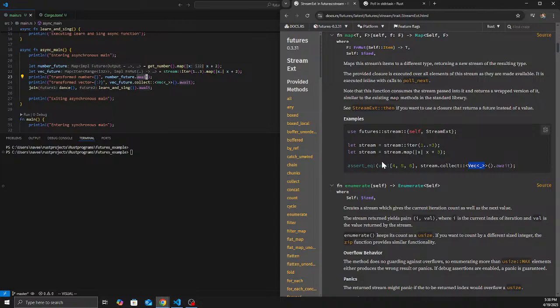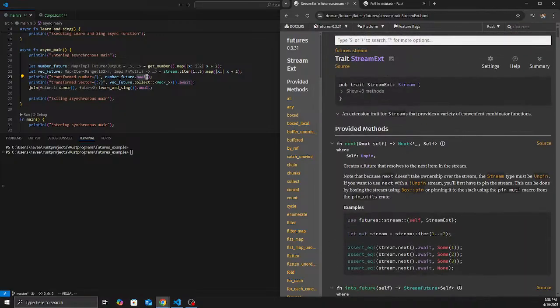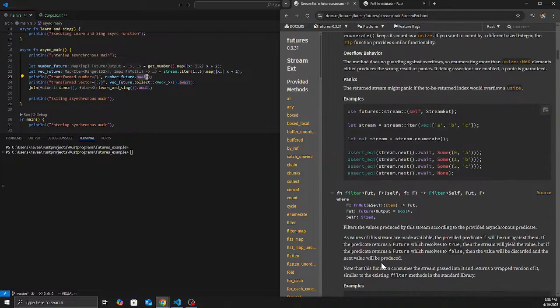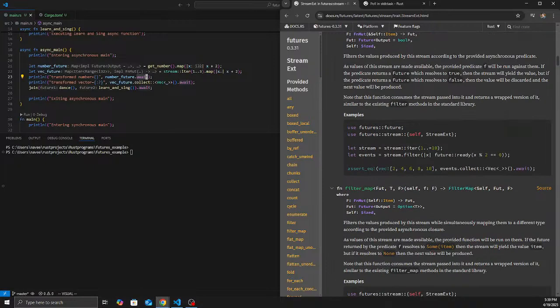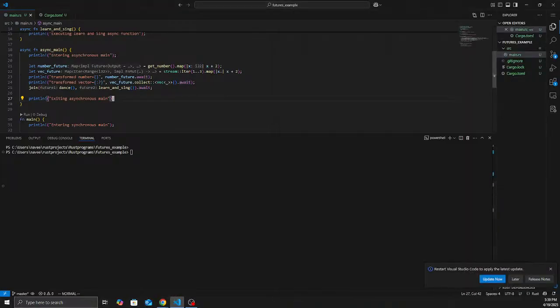So we don't need to worry about futures. You can do your iterator map, all those functional kinds of programming on futures, without worrying about the internal implementations. So that's the good part of this futures crate, StreamExt and FutureExt. There are a lot of methods built on top of these trait extensions, so we can make use of them. Let's come back to this example.